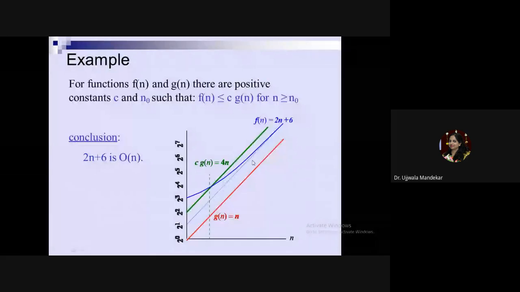That's why I can say that the running time of this is of order n. As the running time of this is n, I can say that the running time of this function is also of the order n, provided that the value of n should be greater than or equal to 4. So this becomes the big O notation for the function.